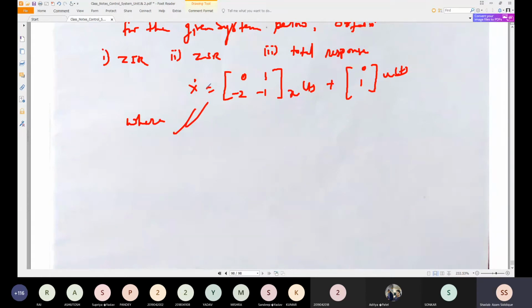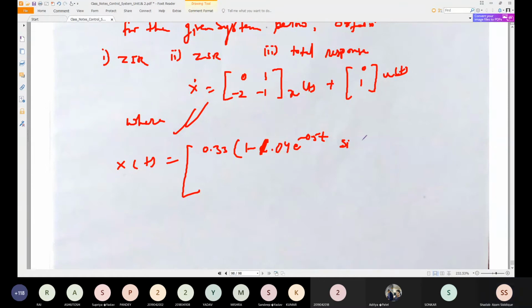See this problem already given here. Okay, so let me write the answer. Let me write the answer of zero state response for you. So the zero state response answer is nothing but x of t, which is equal to, if you solve this you will get 0.33, 0.33 1 minus, sorry, 1 minus 1.04, 1 minus 1.04 e to the power minus 0.5 t sin,